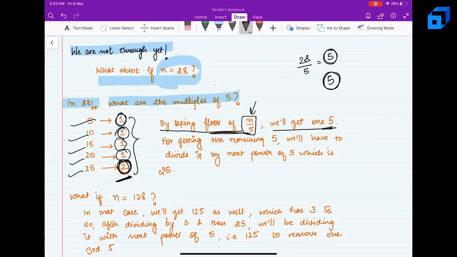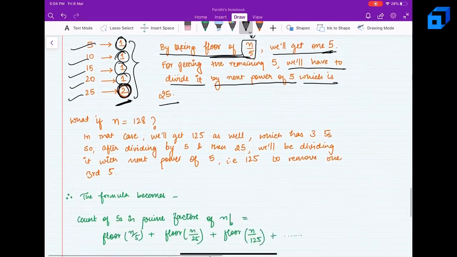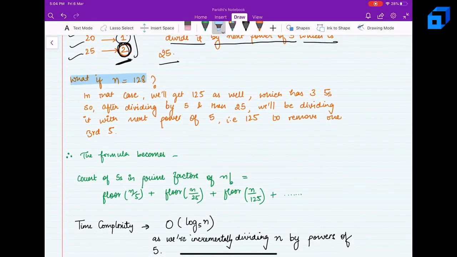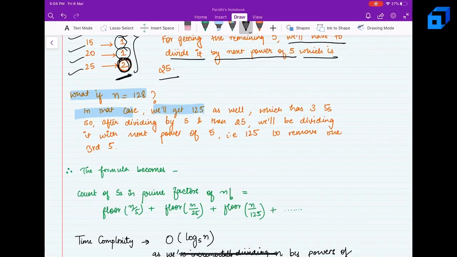So for getting the leftover 5, the 5 which is still to be counted, we'll have to divide by the next power of 5, which is 25. So now we actually have to calculate the power of 25. But now what about 128? In that case, the multiples of 5 in 128 factorial are 5, 10, 15, then 20, 25, 30 and so on, then 125 as well, right?